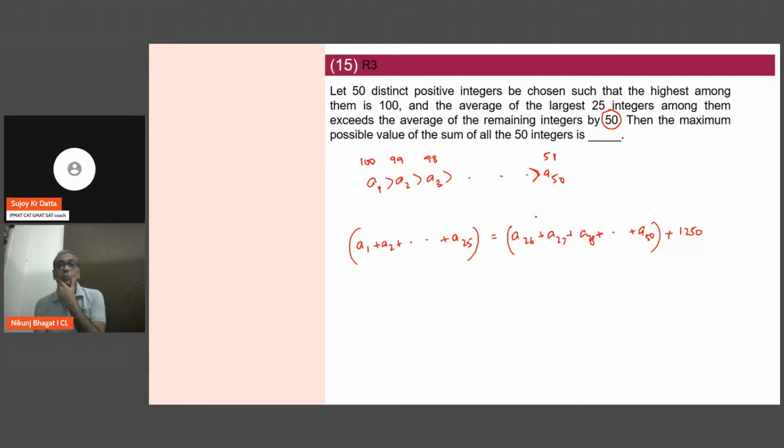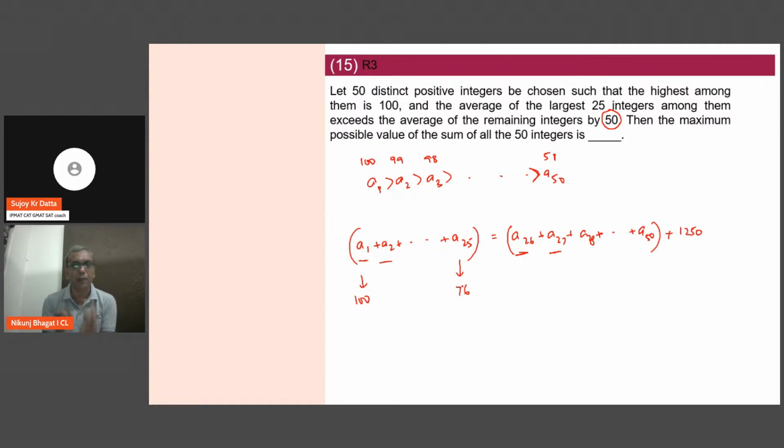No, but we have to also understand, this can be the highest, but the problem is the top 25's average exceeds the bottom 25's average by 50. This means A1 and A26 will have a gap of 50, A2 and A27 will have a gap of 50. If we do it this way, I assume A1 is 100 and A25 is 76,